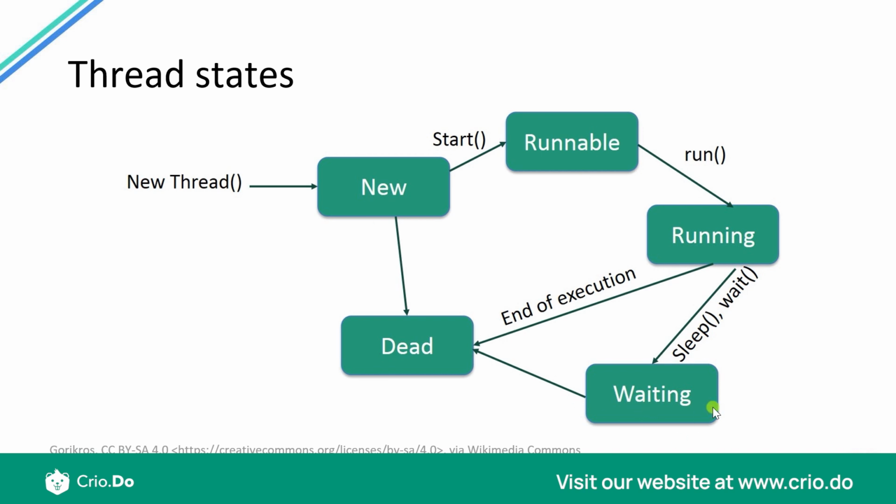Now the waiting state would also be called the blocked state, and the dead state would also be called the terminated state. So there's no hard and fast rule in Java or in general about threads, but these are just broad ideas about a thread, the different stages in which a thread can be.